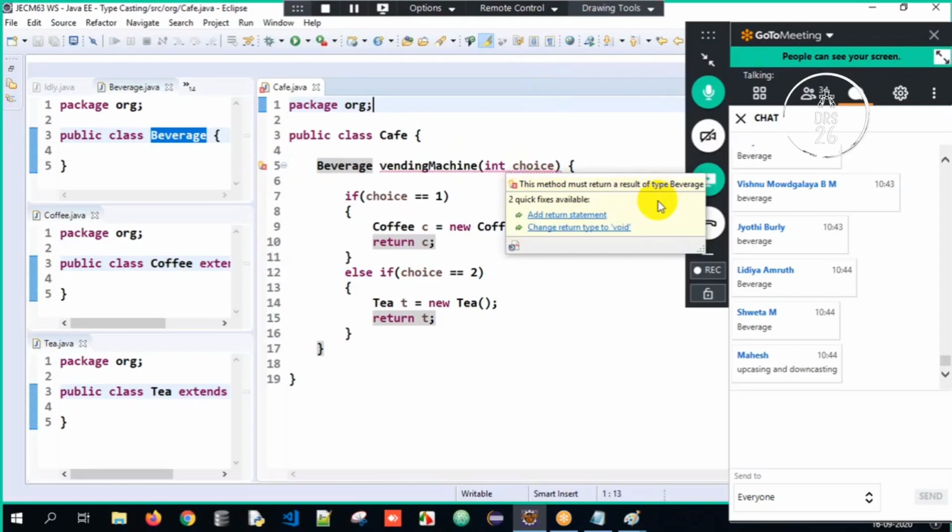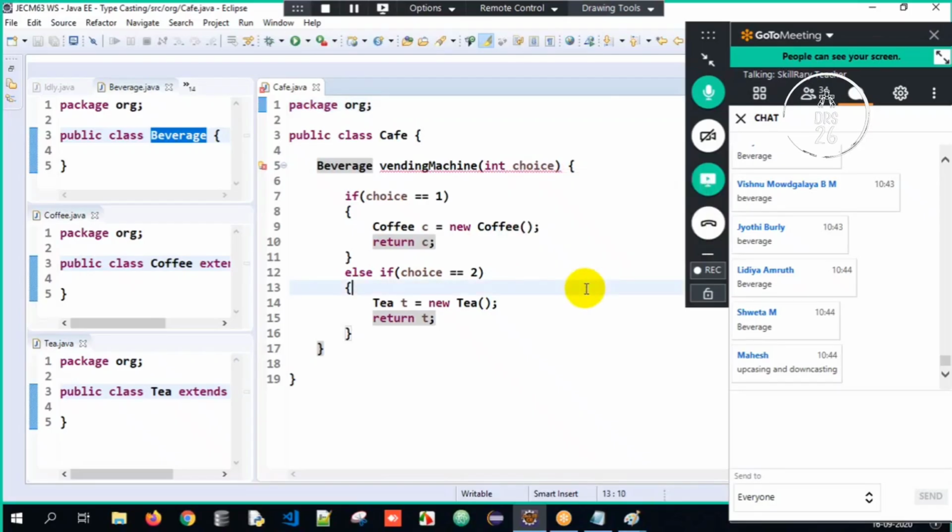Did you understand something with this compile time error? The method must return a result of type beverage here. Oh, what does it mean, sir? I will tell you what the problem is.